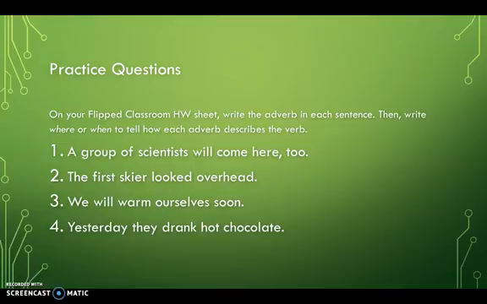You have two blanks to fill in. The first blank is the adverb. The second blank is the word where or when.